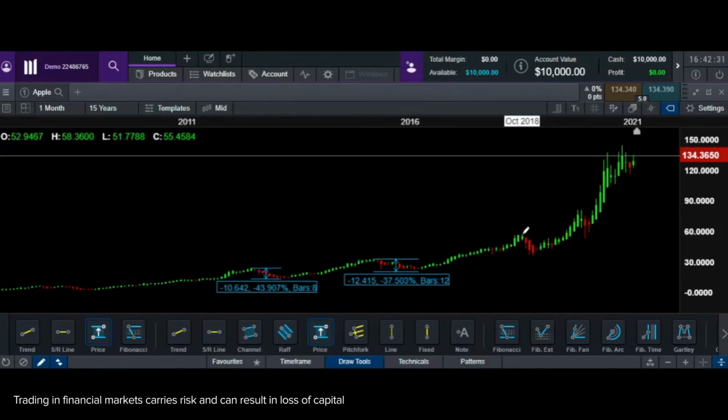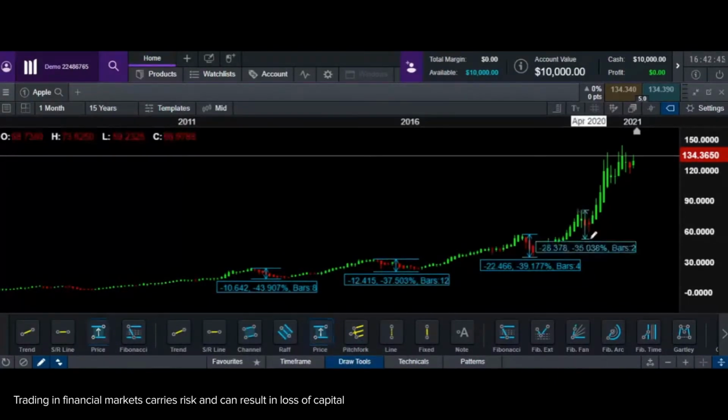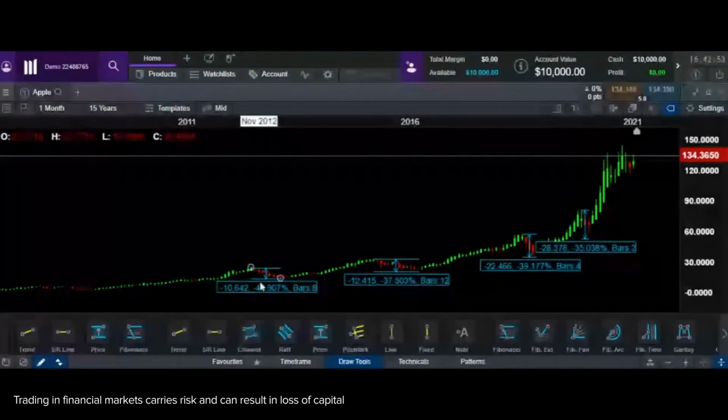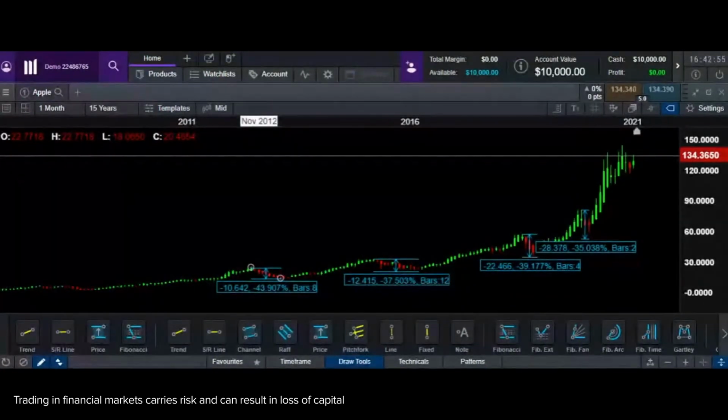Now you see another drop from this peak to these levels over here, which is 39%. And now we are looking at last year, the pandemic drop, which happened from Feb to March, peak to bottom, right? Now, can you see the common things or the average drop that has happened on every drop, except for November 2012, where there was a big tech drop. Apart from that, which was a 44% drop, every other drop that has happened till now is roughly around 39, or somewhere between 35 to 37%.